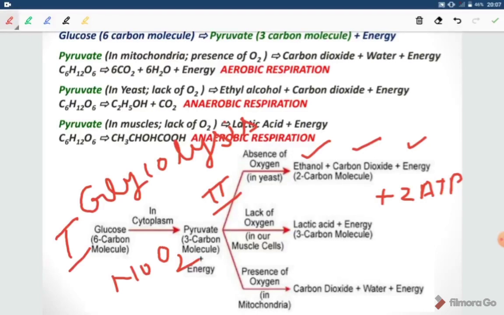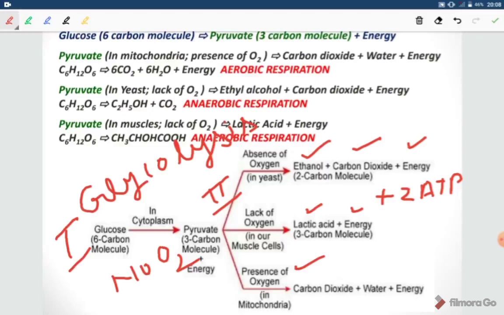Second pathway, it occurs in our muscle cells. It is also a kind of anaerobic respiration. Whenever we are having high energy needs, anaerobic respiration occurs in our muscle cells, and there will be the release of lactic acid and energy. Third pathway, it is aerobic respiration. It takes place in the presence of oxygen.